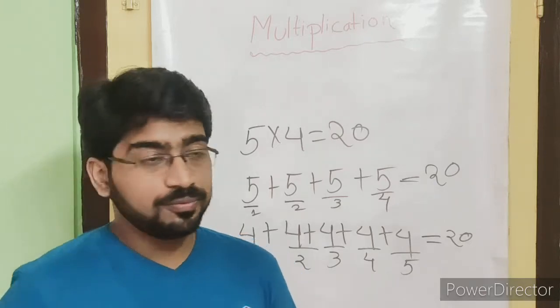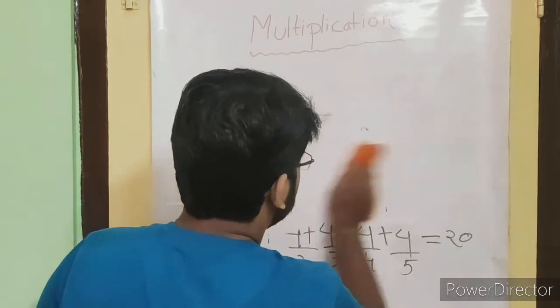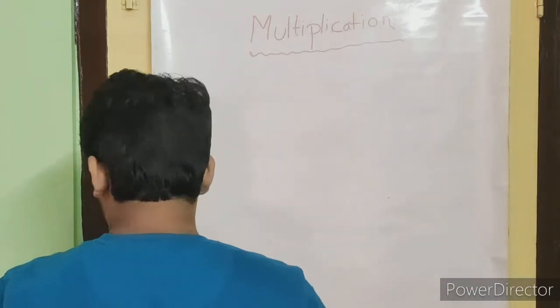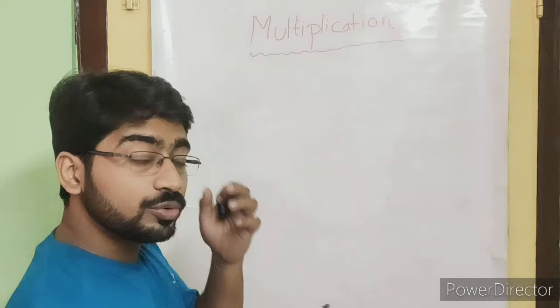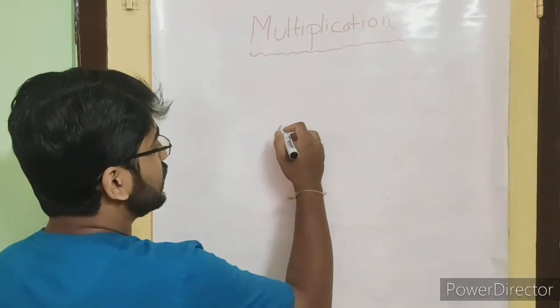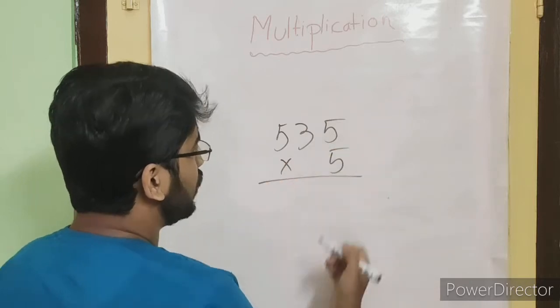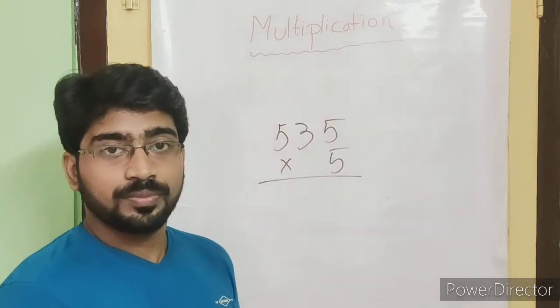But in case of two or three digit numbers, like 535 multiplied by 5, what will you do?